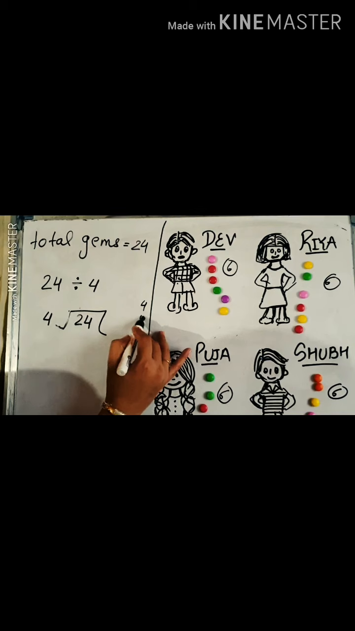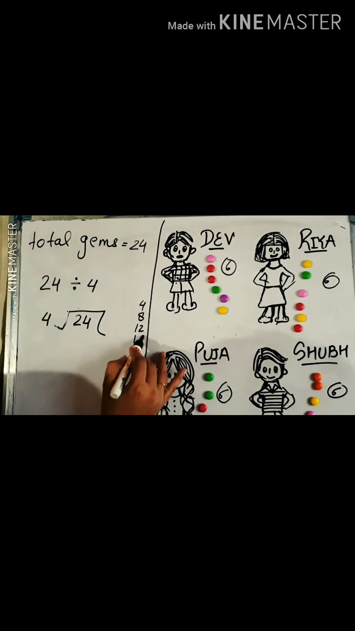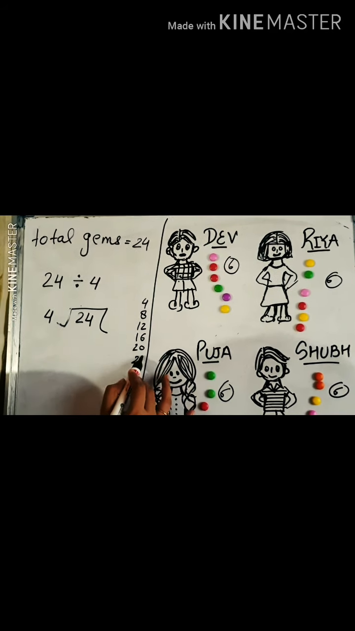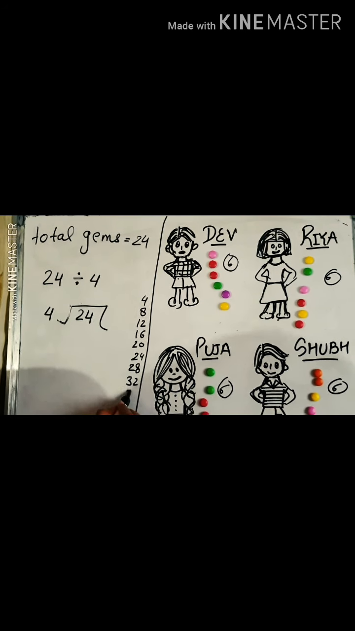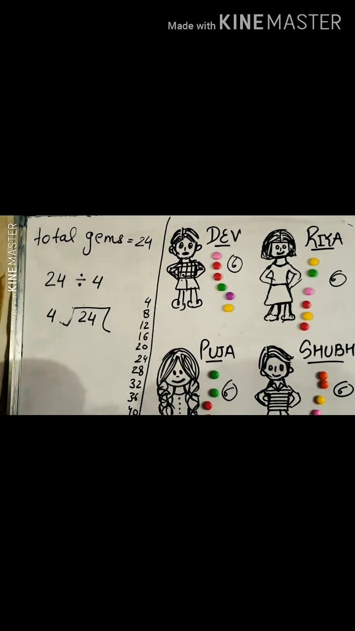4 1s are 4, 4 2s are 8, 4 3s are 12, 4 4s are 16, 4 5s are 20, 4 6s are 24, 4 7s are 28, 4 8s are 32, 4 9s are 36, 4 10s are 40. Just write the table on the same page.